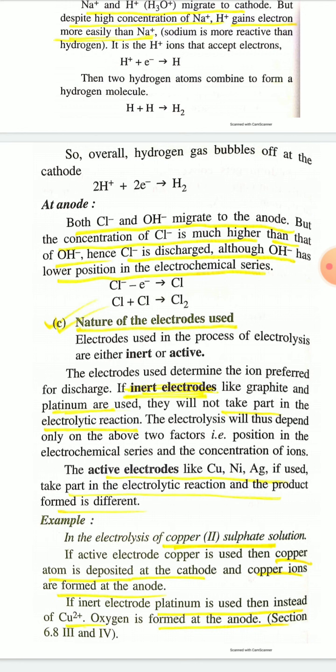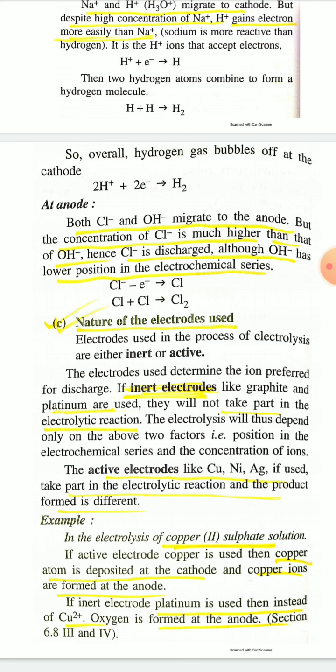For example, in the electrolysis of copper sulfate solution, if active electrode like copper is used, then copper atom is deposited at cathode and copper ions are formed at anode.